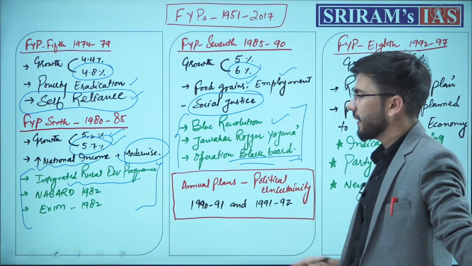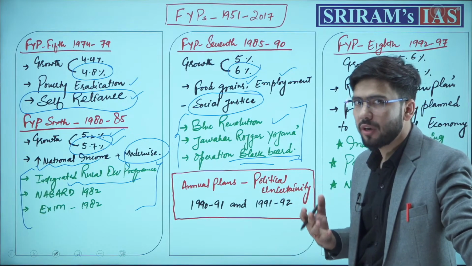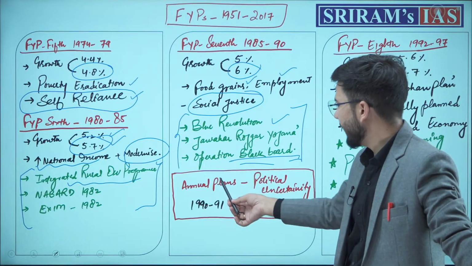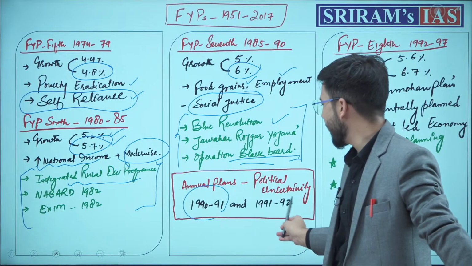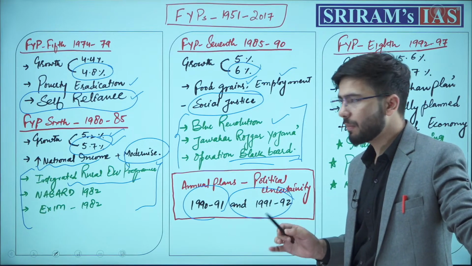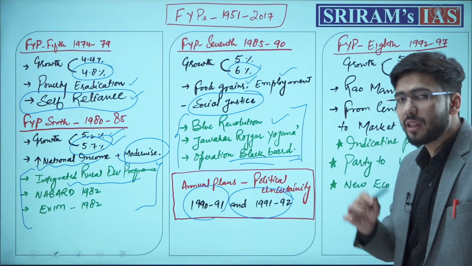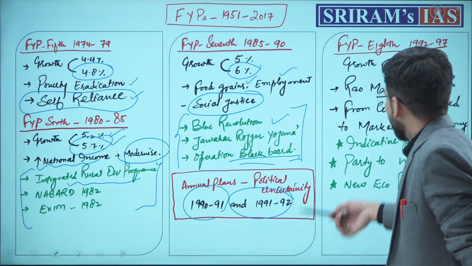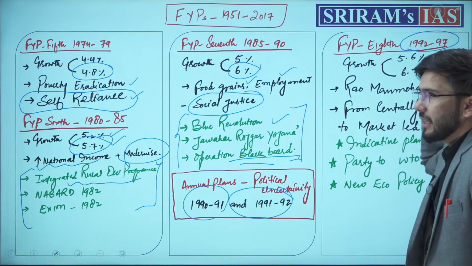Now after the 7th 5-year plan, again there came annual plans. Why? Because there was political uncertainty. We saw a forex crisis, and from 1990, 1991, 91, 92, for 2 years we took a gap and introduced annual plans. These annual plans coincide with India's transition towards LPG reforms. The 8th 5-year plan came in 1992 to 1997.